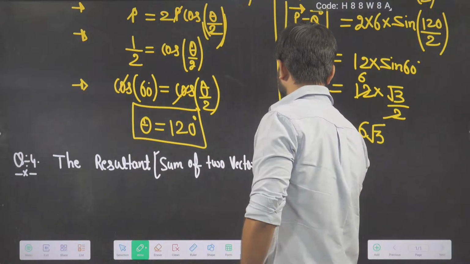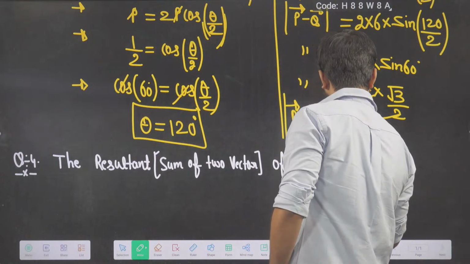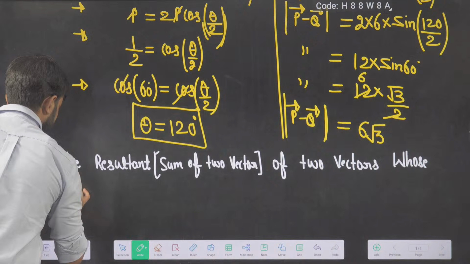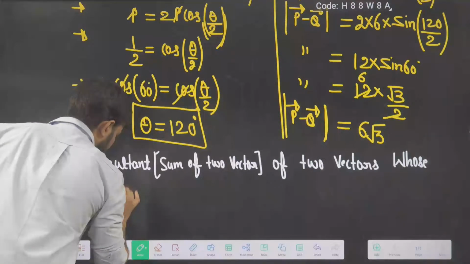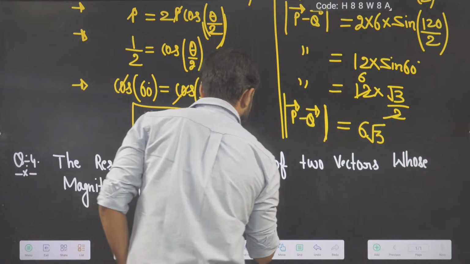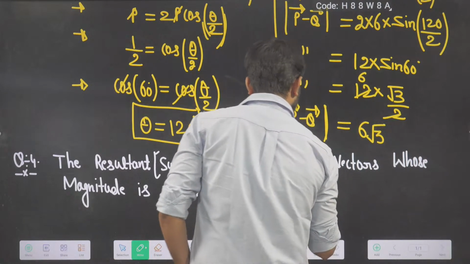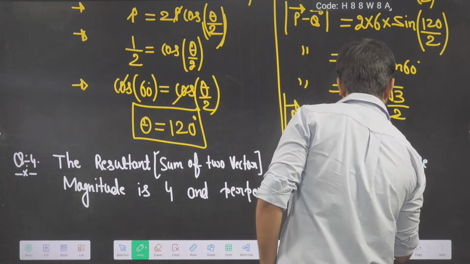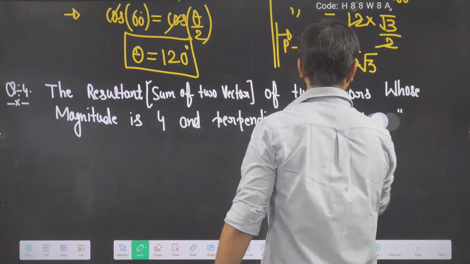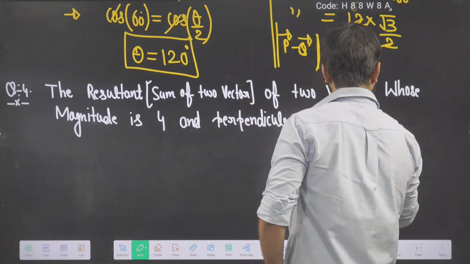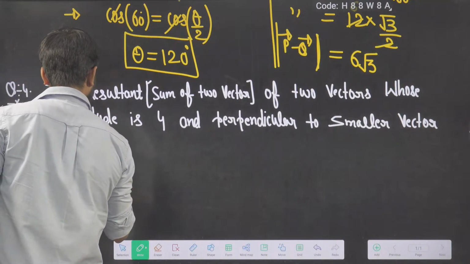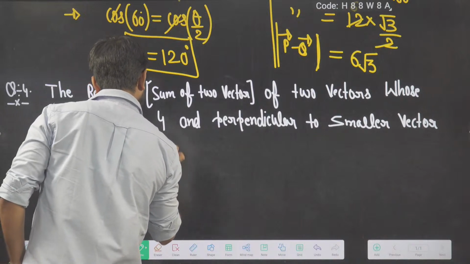The resultant of two vectors whose magnitude is 4, and perpendicular to the smaller vector, whose magnitude is also 4.